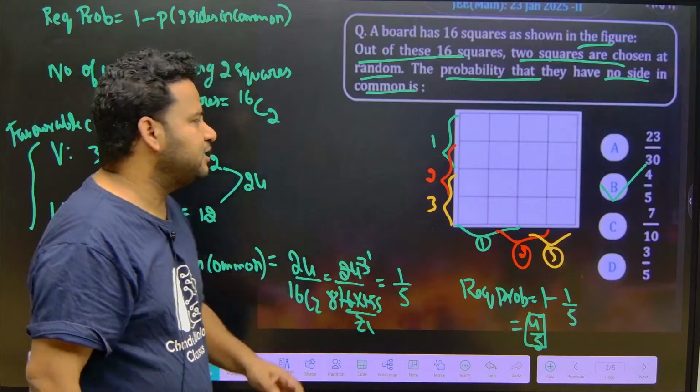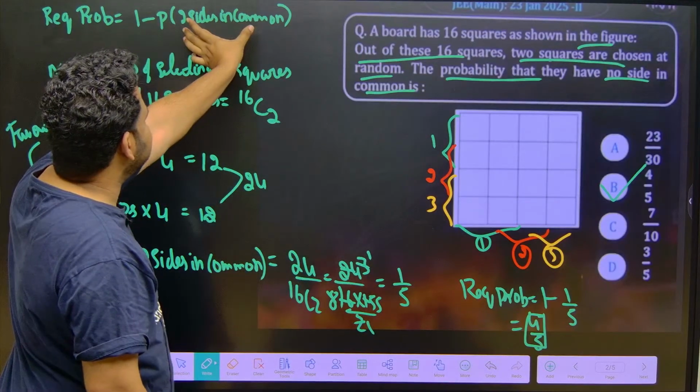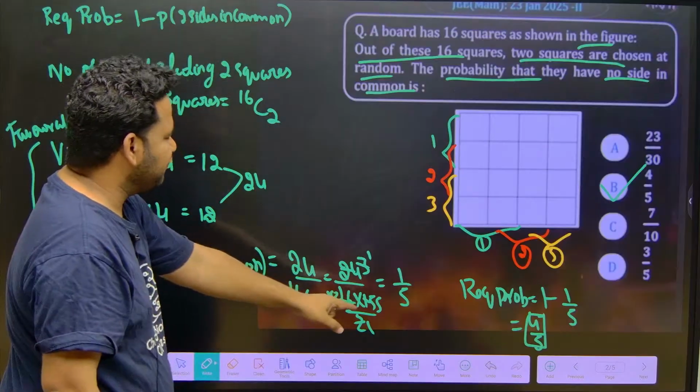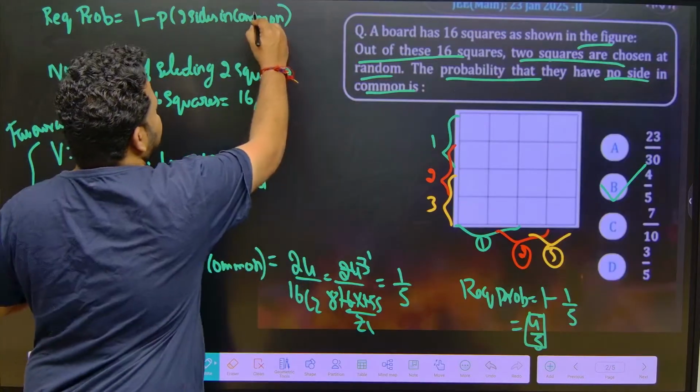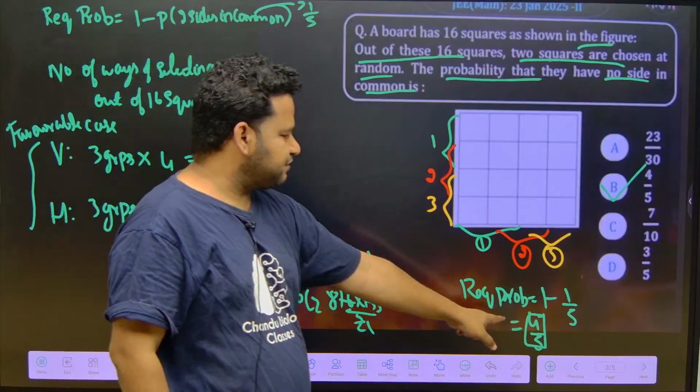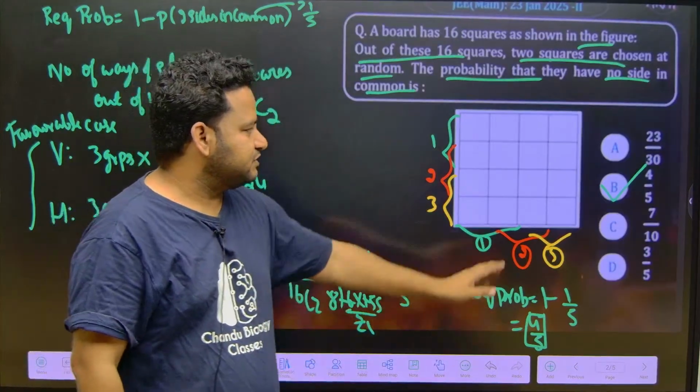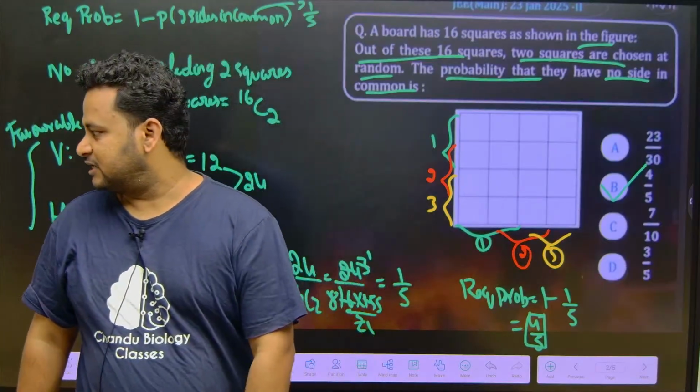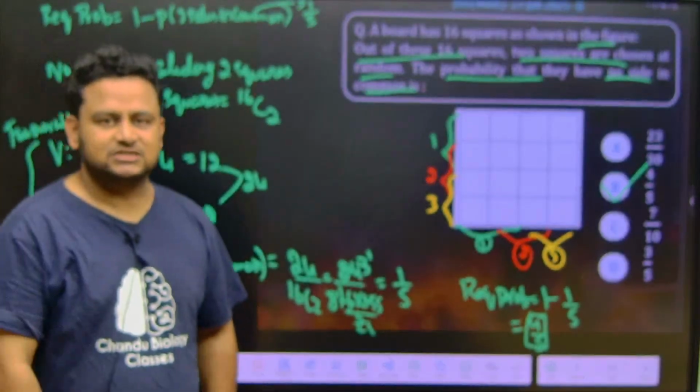But the required probability is 1 minus this one, which we got as 1 by 5. So 1 minus 1 by 5 will give 4 by 5, friends, which is option B, the right answer to this question. Clear?